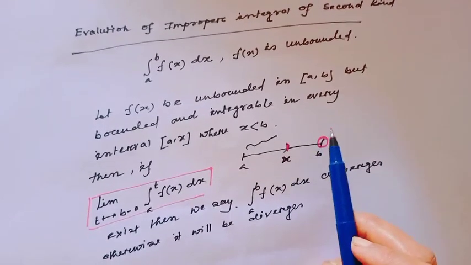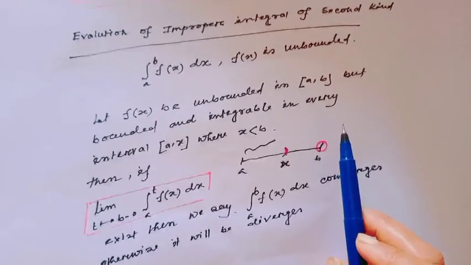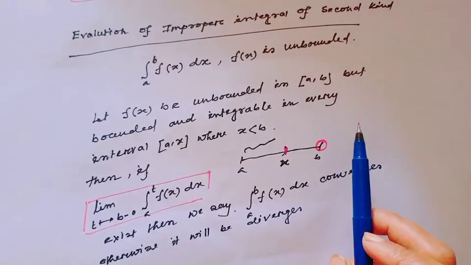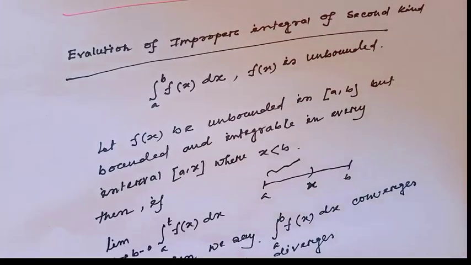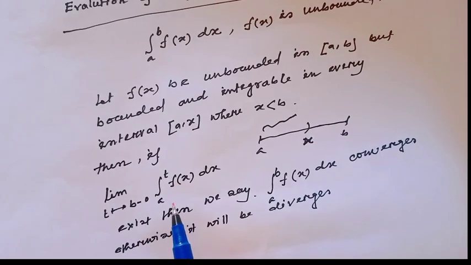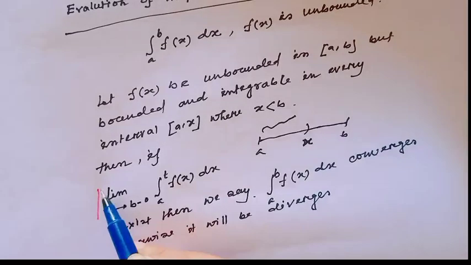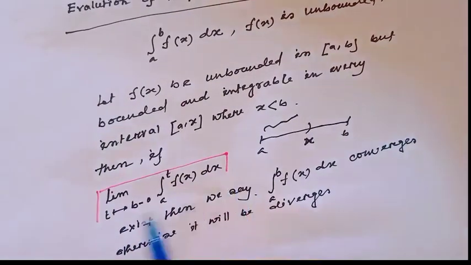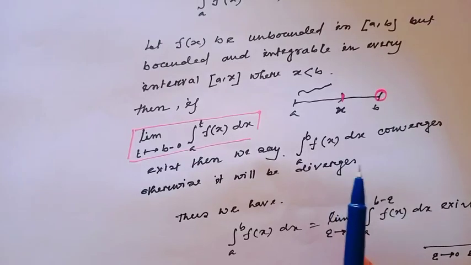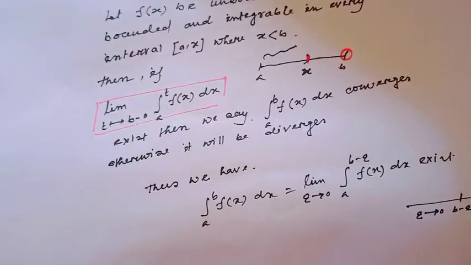But when the function reaches the point b, then the function is unbounded. Then, if the limit as t goes to b minus 0 of the integration a to t f(x) dx exists, then we can say the integration a to b f(x) dx converges, otherwise it diverges.